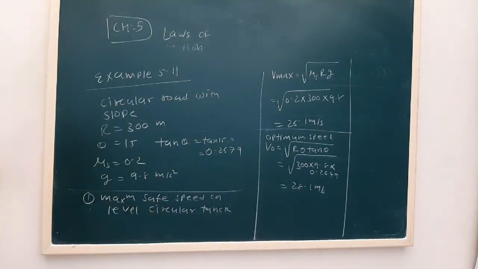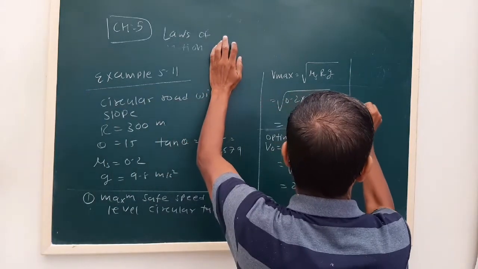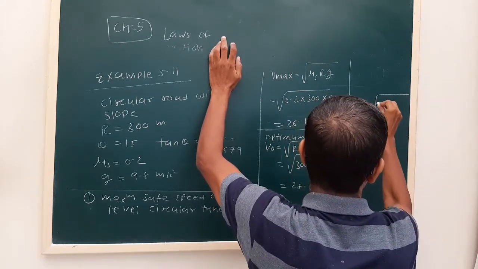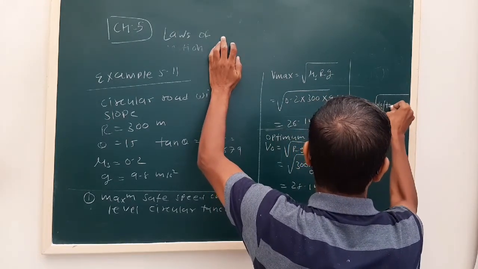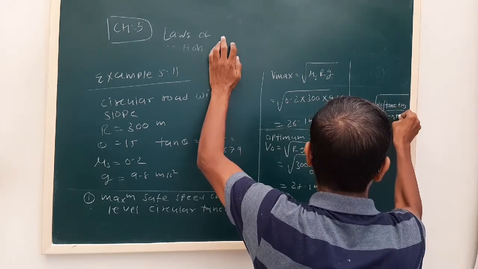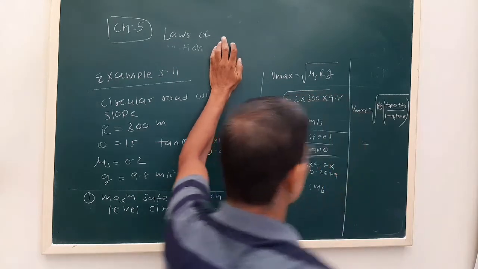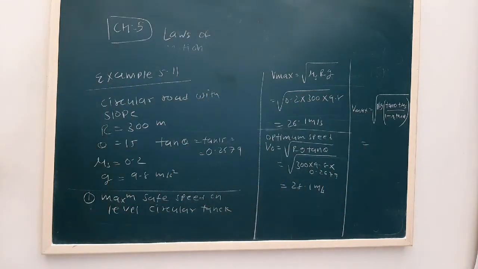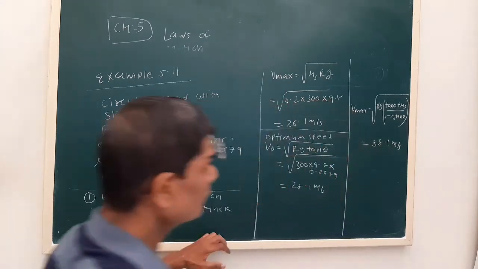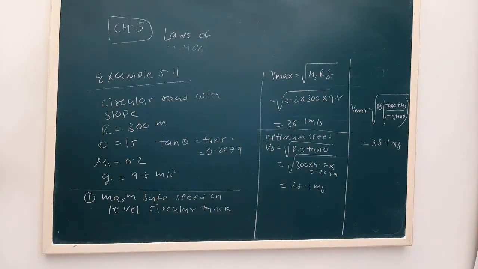Okay, and finally for a circular road with a slope, v is the square root of rg times (tan theta plus mu s) over (1 minus mu s tan theta). So if I substitute the values, I get 38.1 meter per second. So what does the comparison show?